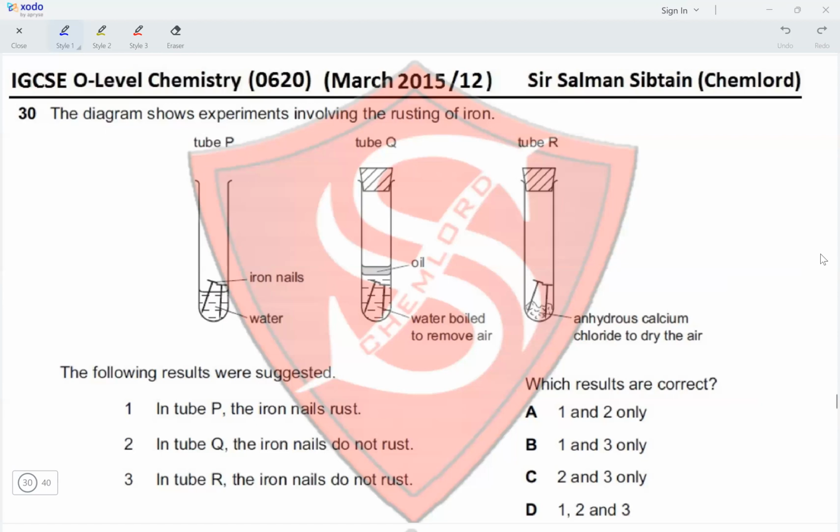The following results were suggested. In tube P, iron nail rusts. Yes. In tube Q, the iron nail does not rust. Yes. In tube R, the iron nail does not rust. Yes again. Because both water vapor and oxygen need to be exposed to iron in order for it to rust, which is not there in Q and R, and it is only there in P. So, which results are correct? All three are correct, making option D the correct option for this question.